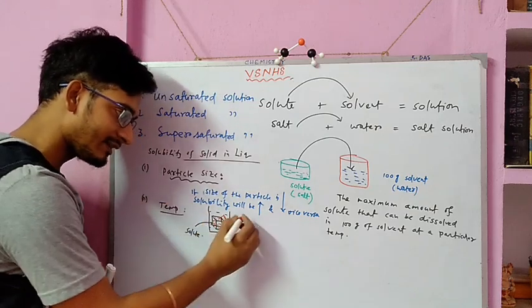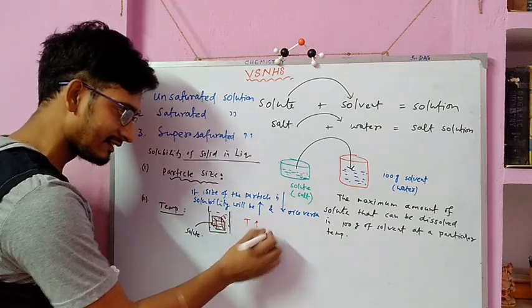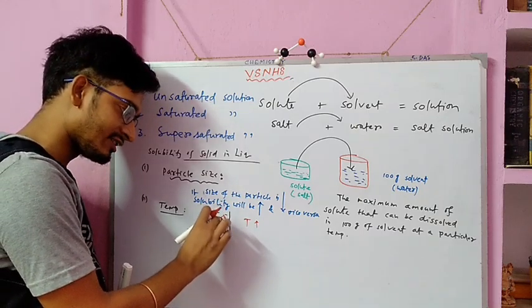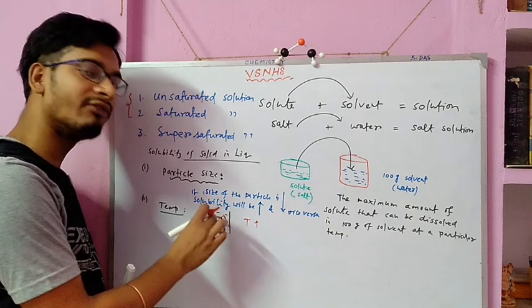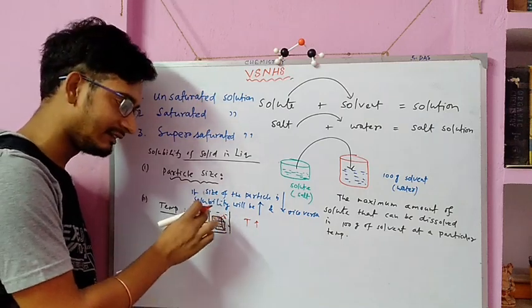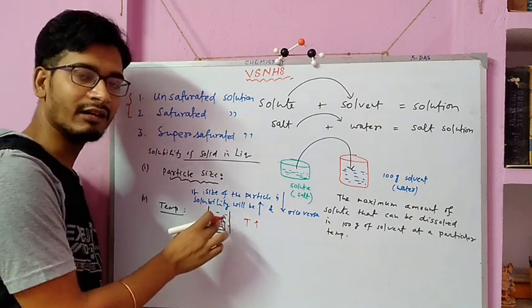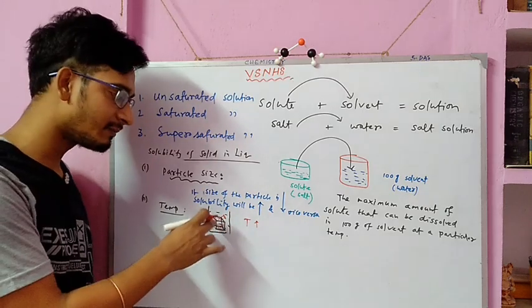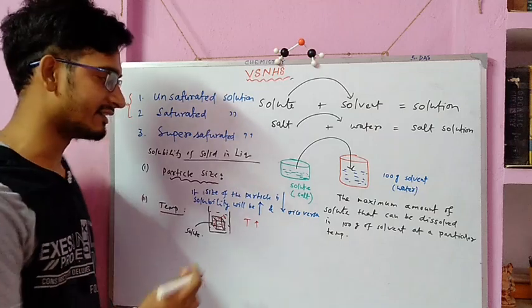So when temperature increases, the rate of leaving the surface by the particles increases.